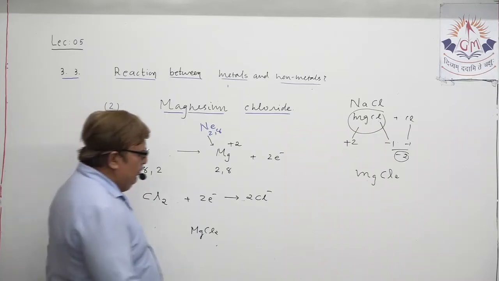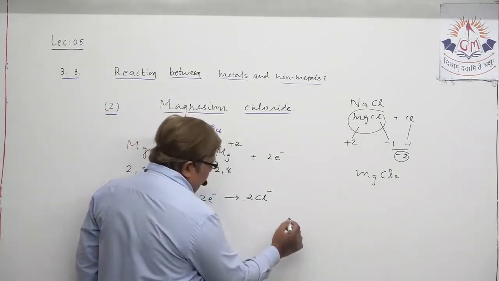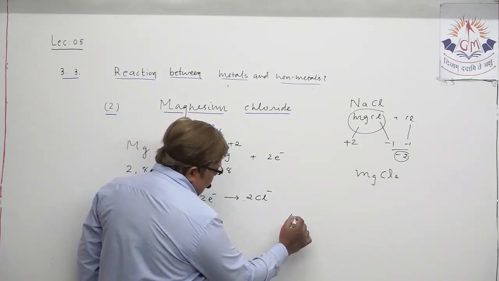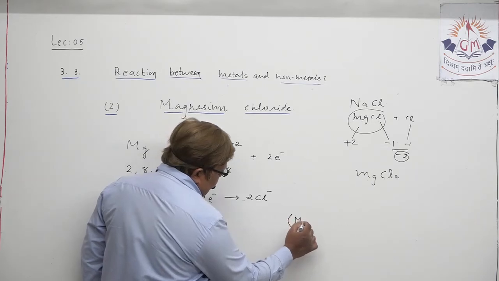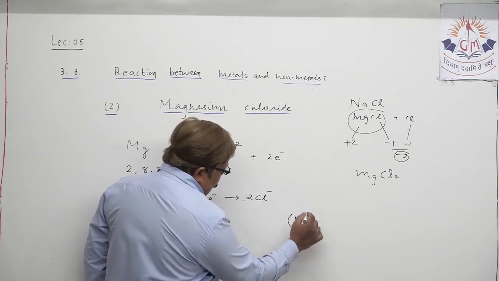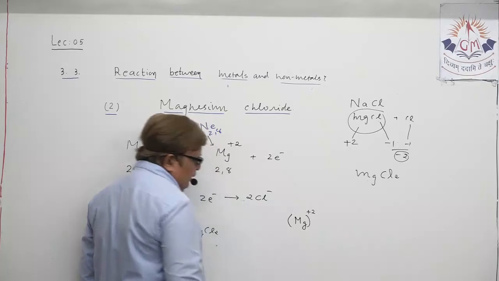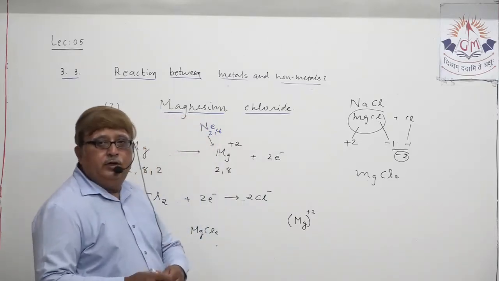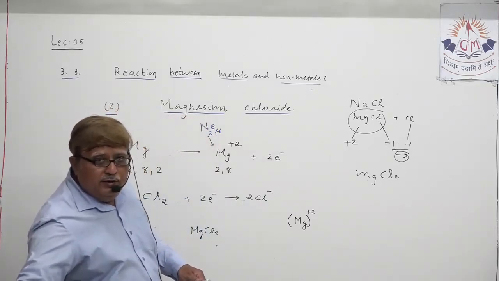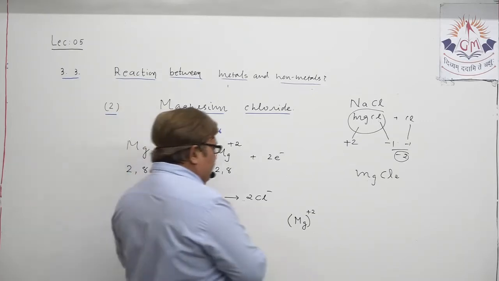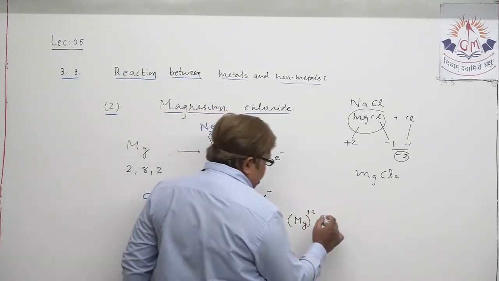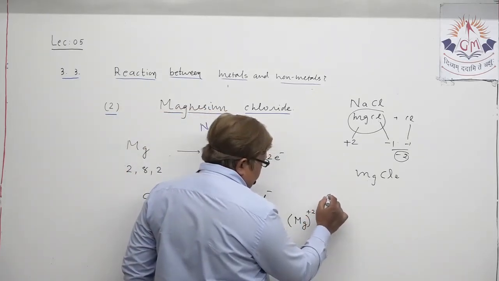This magnesium chloride is formed, or a molecule is formed. Just to show it in the form of bonding, this way you can see, Mg 2+ joins with how many chlorine atoms? 2 chlorine atoms, which turn into 2 chloride ions. So this way you can show, my dear student.